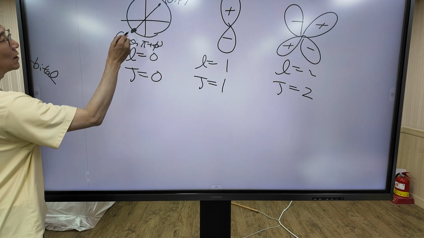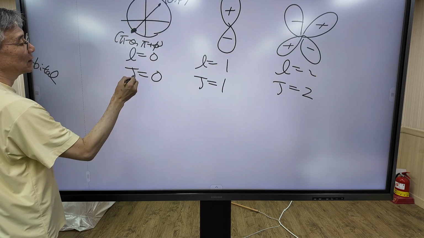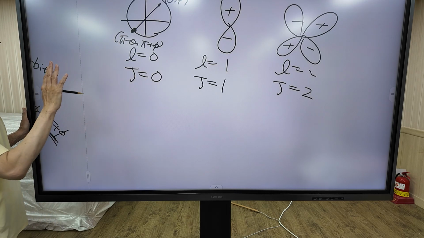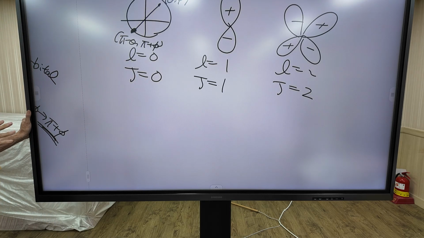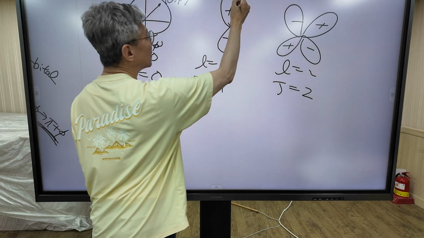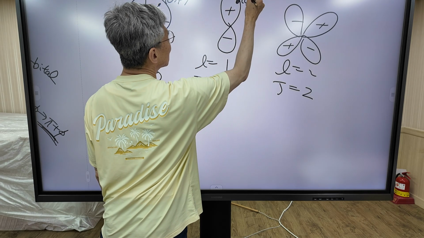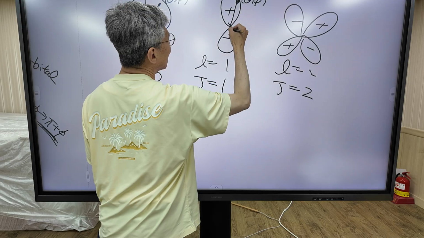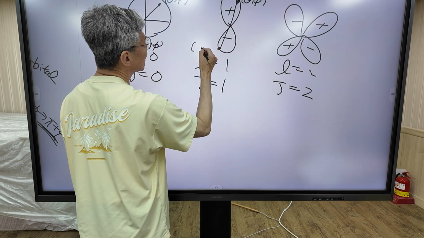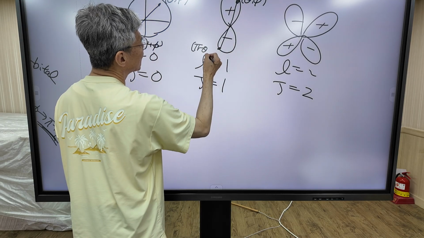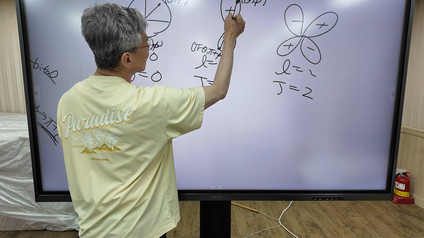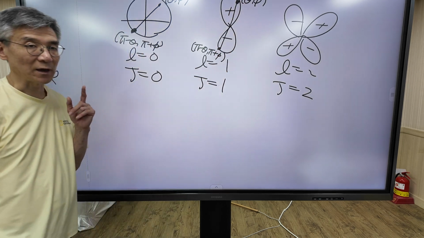So as you can see, in the s orbital, in which j equal 0 rotational function, the function value does not change. Same sign. But in this case, this point is theta, phi, and this point corresponds to pi minus theta, phi plus pi. In this case, plus sign transforms to minus sign.